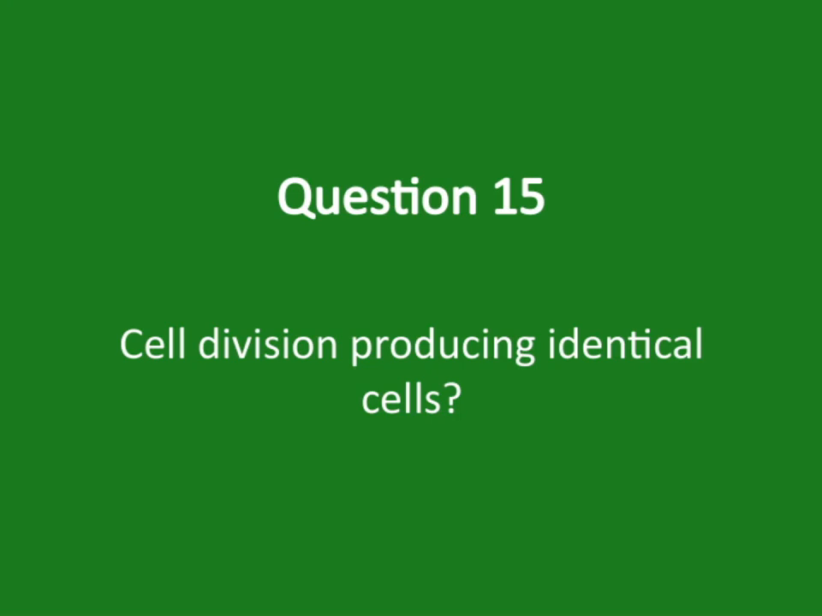Let's take a closer look at whether cell division actually produces identical cells. This is a fundamental concept because it ties into how organisms grow and repair themselves. When a cell divides, especially during mitosis, the goal is to create 2 new cells that are exact copies of the original. This means they should have the same genetic material and essentially be identical in structure and function.